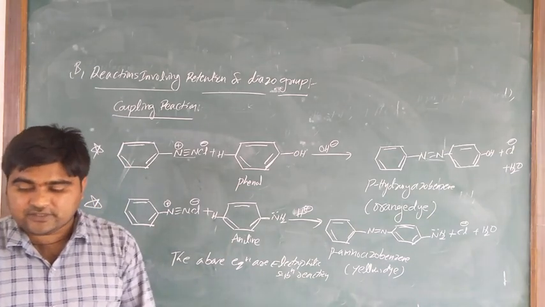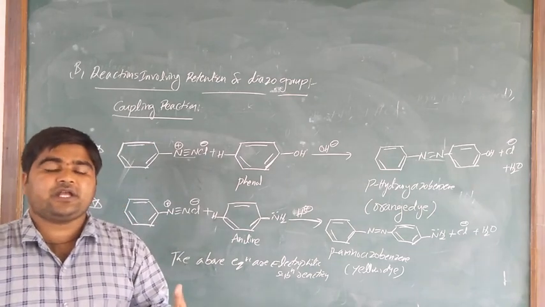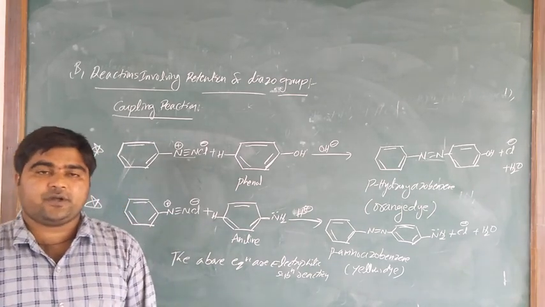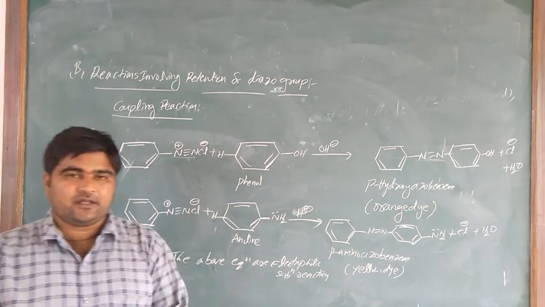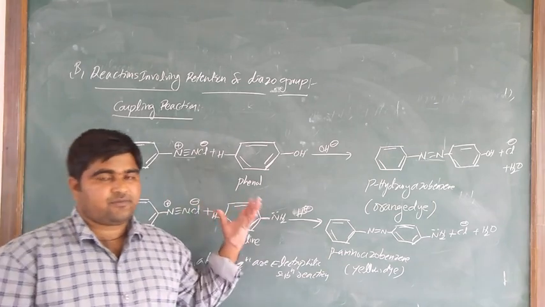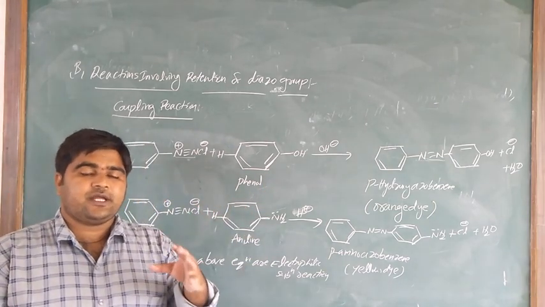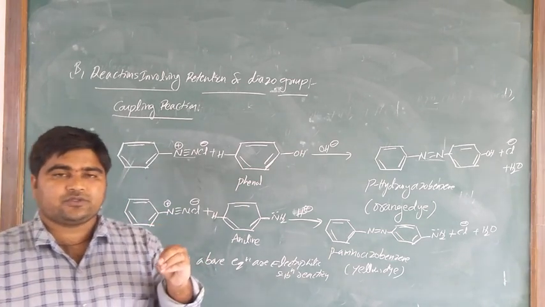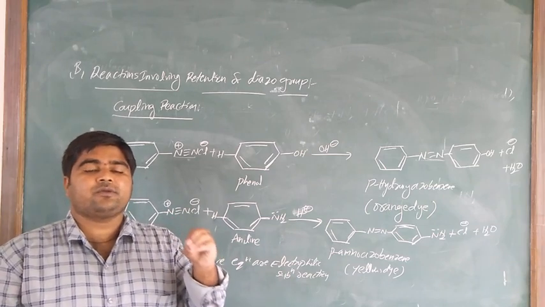Okay, so next is the importance of diazonium salts. The importance of diazonium salts is in the synthesis of aromatic compounds. From all the chemical reactions we discussed above, benzene diazonium chloride easily introduces fluorine, chlorine, bromine, iodine.